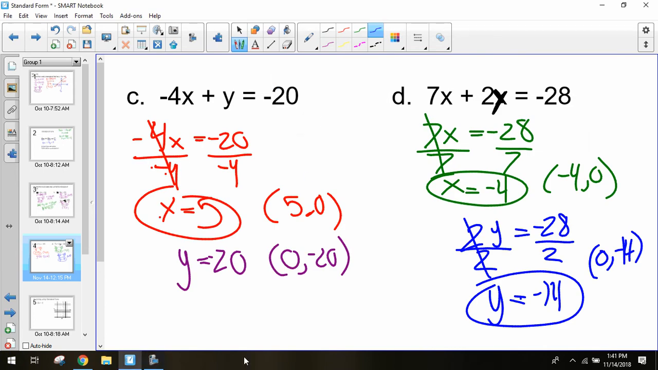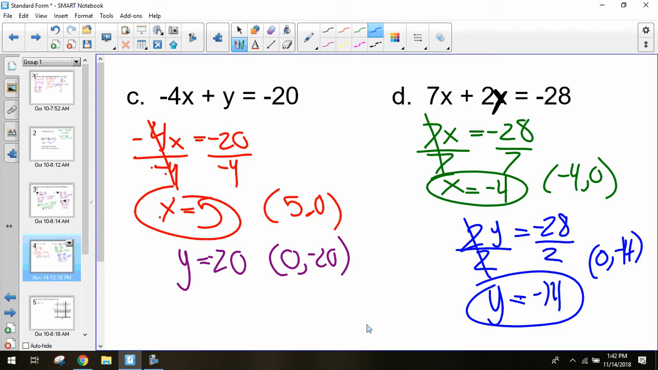Alright, so if we see these problems, we were able to cover up that y, and we had negative 4x equals negative 20, divided by negative 4, divided by negative 4. We got x equals 5, (5, 0). If we cover up negative 4 on this one, we just have y equals 20, and so we get 0 equals negative 20, or (0, negative 20) for your coordinate. So that one was really easy.